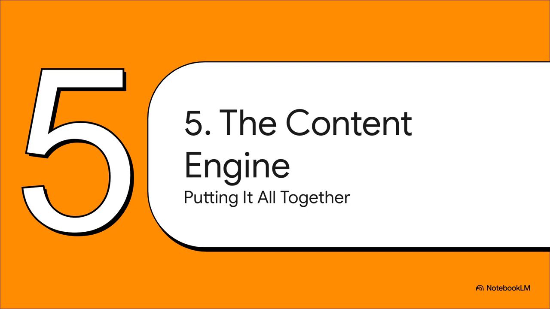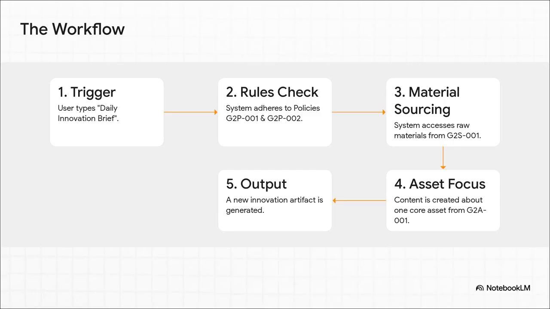Okay, so it's time to put all the pieces together. We've got the trigger, the rules, the raw materials, and the subject matter. Let's see how it all converges into one single powerful workflow. And here it is, the whole process in a nutshell. It's basically a 5-step assembly line. Step 1, a human types daily innovation brief. Step 2, the system checks its rulebooks, the do's and the don'ts.